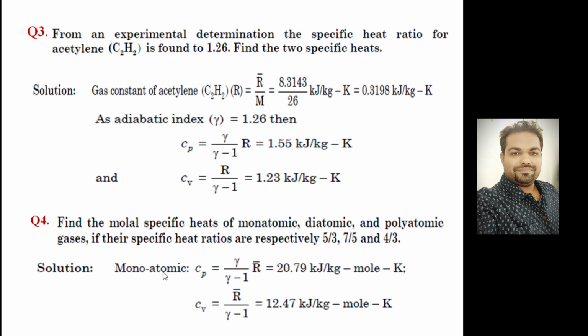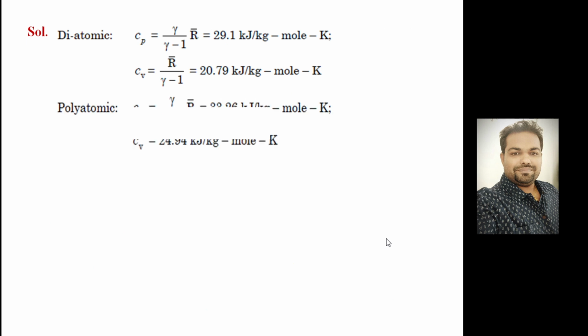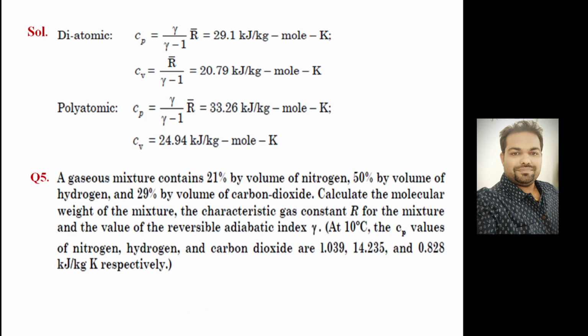So look at here, for monatomic, it is the universal gas constant divided by gamma minus 1. You can substitute the value of gamma. Similarly, you can go for diatomic and polyatomic using different values of gamma. So like that you can solve. Clear? Take this problem. With this problem, we will close today's discussion.